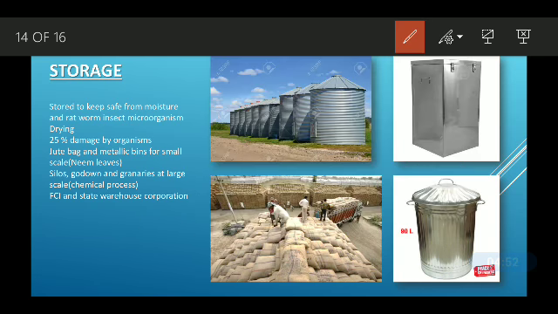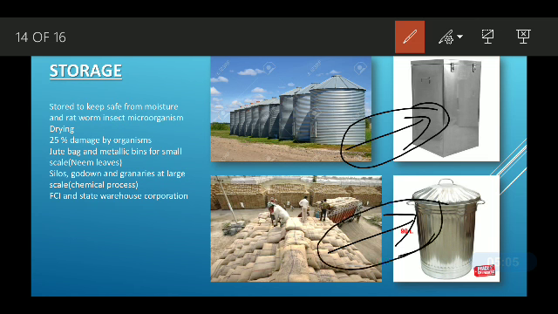Then we store this to keep it safe from moisture. If the grain gets moisture, then it will get damaged. And before storing it, the grains are dried up in the sun, and then they are stored.